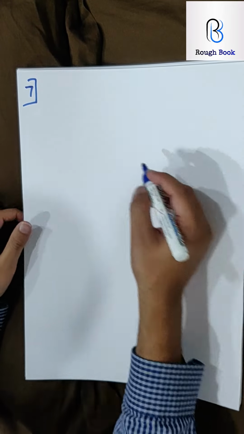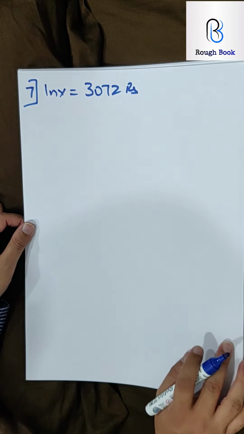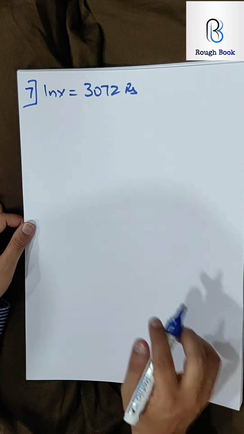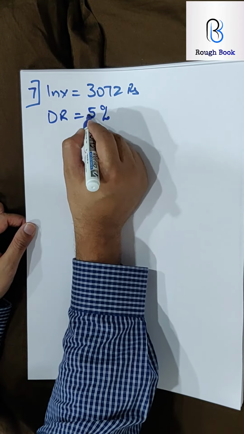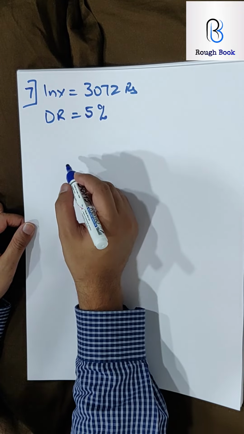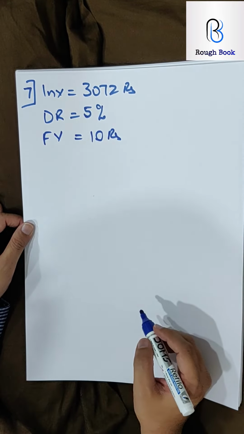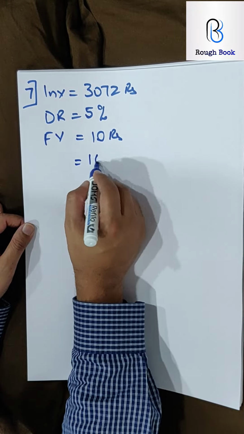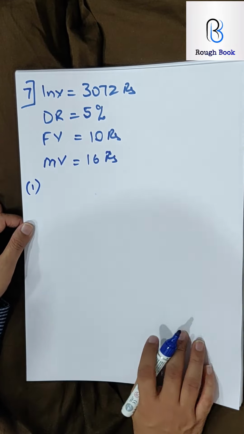A man invests 3072 rupees. So investment 3072 rupees, in a company paying 5% per annum. What is 5%? Dividend rate. That's what the company is returning back to the shareholder. When it's 10 rupees shares, so what is 10 rupees? Very good, face value. Can be bought at 16 rupees. What is 16 rupees? Superb, market value.